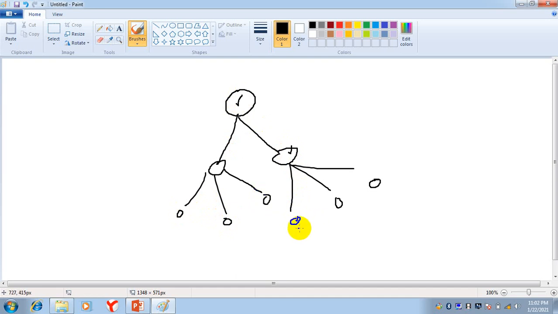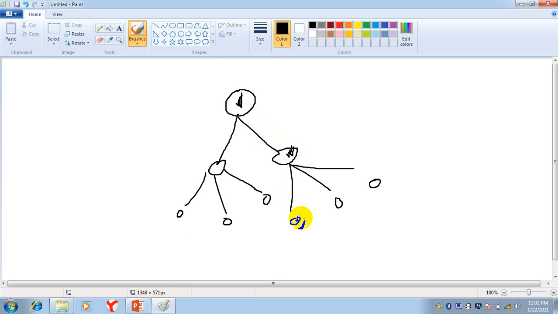If this person is doing some work, his work will be automatically checked by this person, and if this person is doing some work, his work will be checked by this person. If this person makes a mistake, he will correct it, and if this person makes a mistake, he will correct it. So the work of one person will be automatically checked by another person.